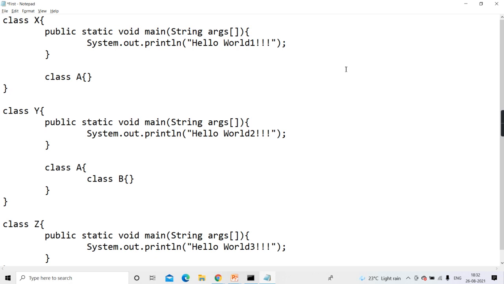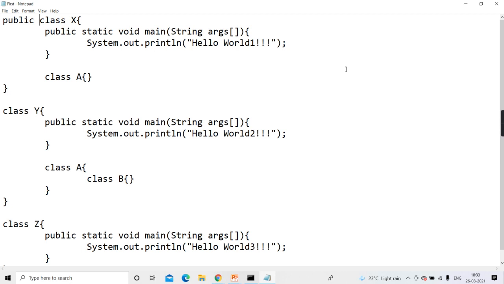Now, next thing is, suppose I had given public here, and I try to compile. Will the compiler complain? No. Just think again. Yes.